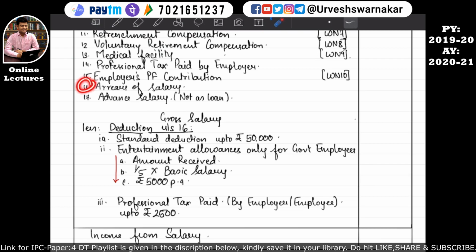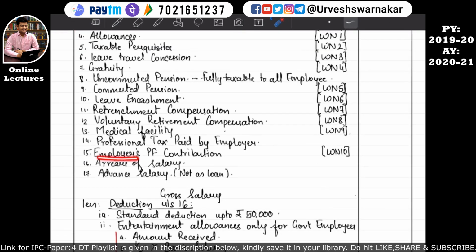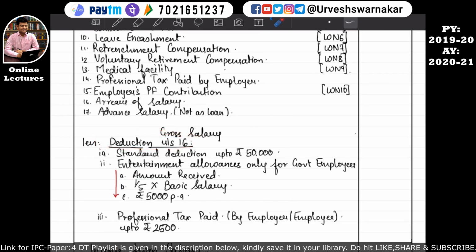Point number 16 and point number 17 we have studied already when we were studying section 15. That time we studied arrears of salary as well as advance salary, so we don't need to repeat again over here. The last point remaining under computation of income from salary is employer's provident fund contribution. In order to understand that, we need to go to working note number 10. This is our last working note. After that we will understand deduction under section 16, the remaining two subsections, that is 1a and 2. So let's come to our working note number 10 now.